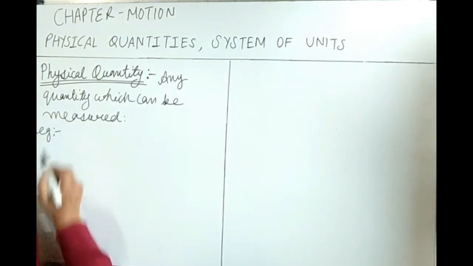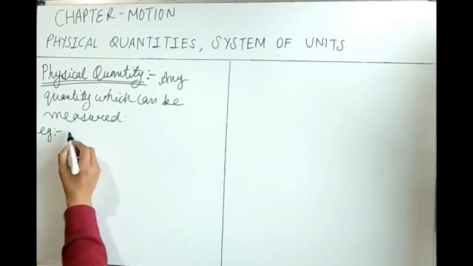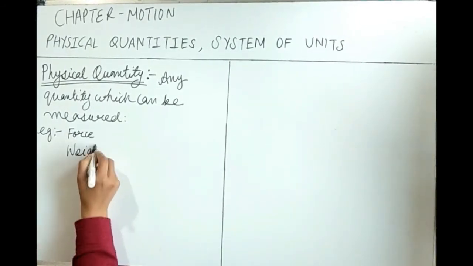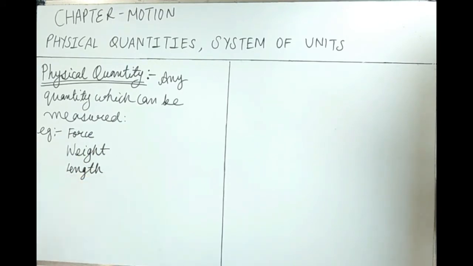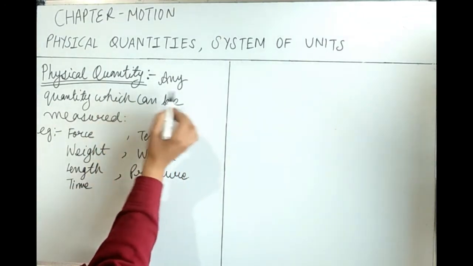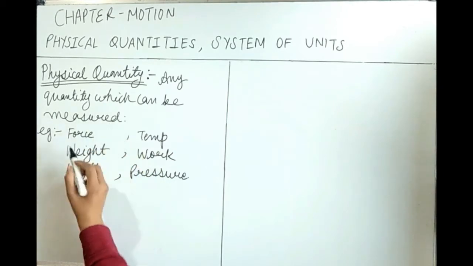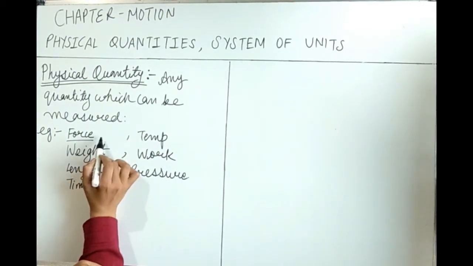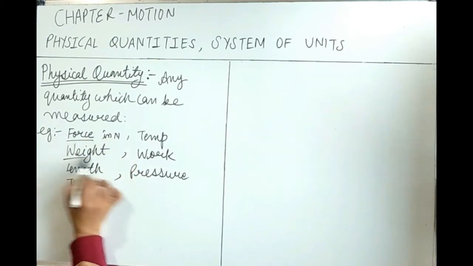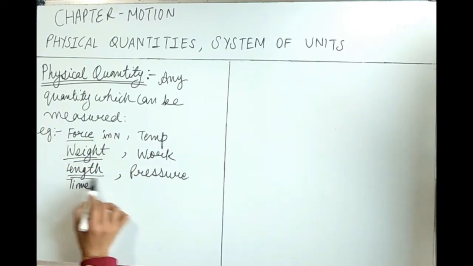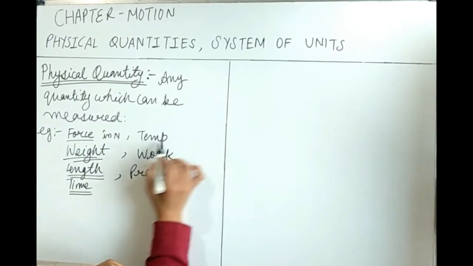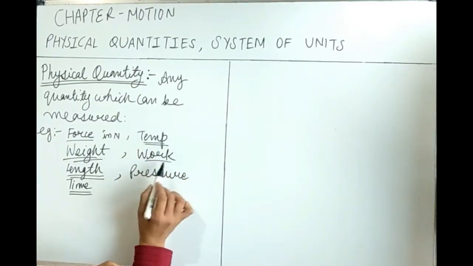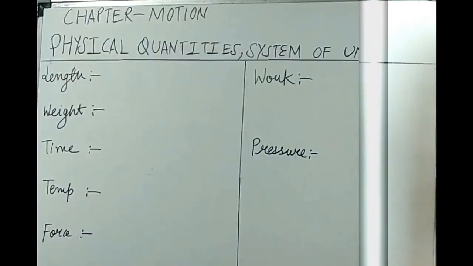Examples: force, weight, length. Physical quantity is any quantity which can be measured. For example, we can measure force in newtons, weight in grams and kilograms, length in meter, centimeter, time in seconds, minutes, hour, temperature in Celsius and Fahrenheit. Similarly, work and pressure we can measure.